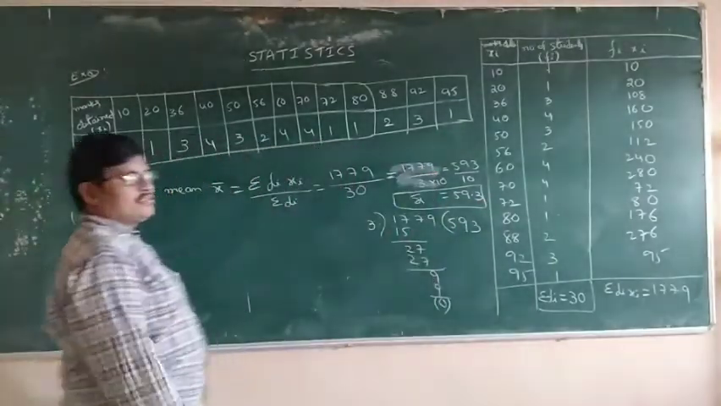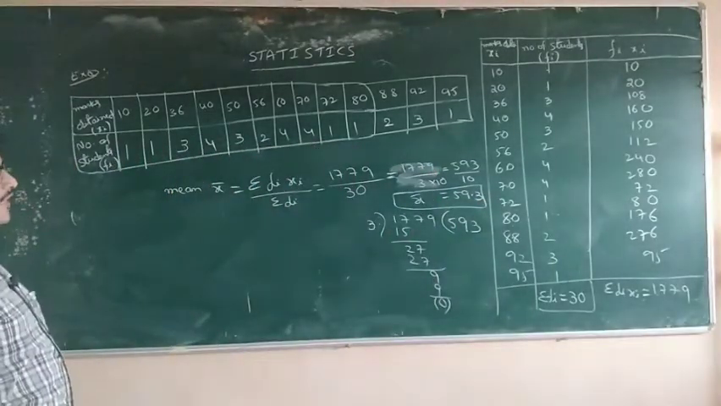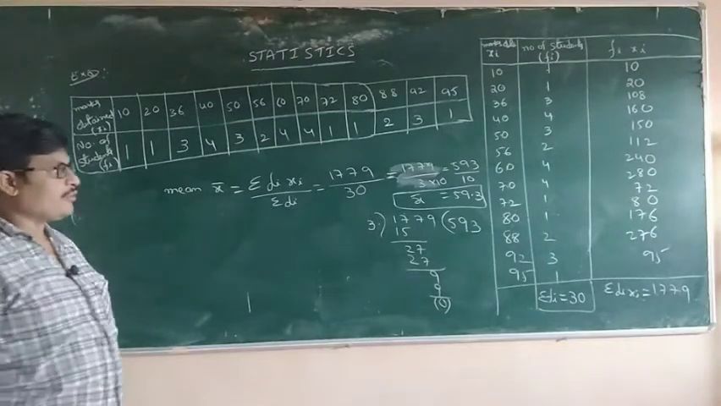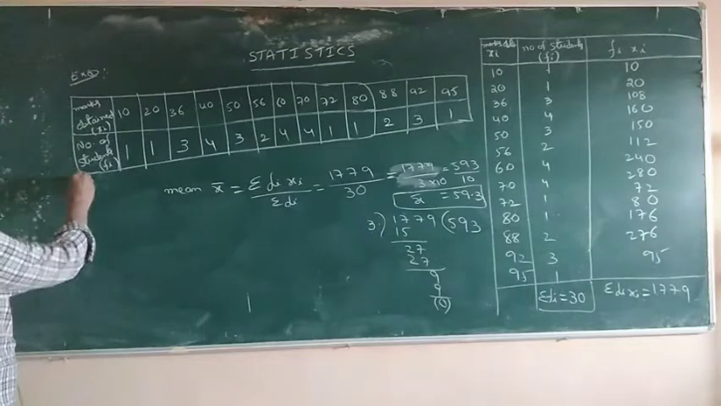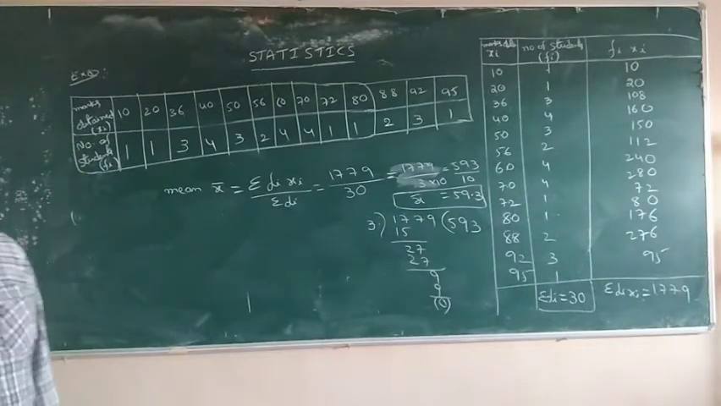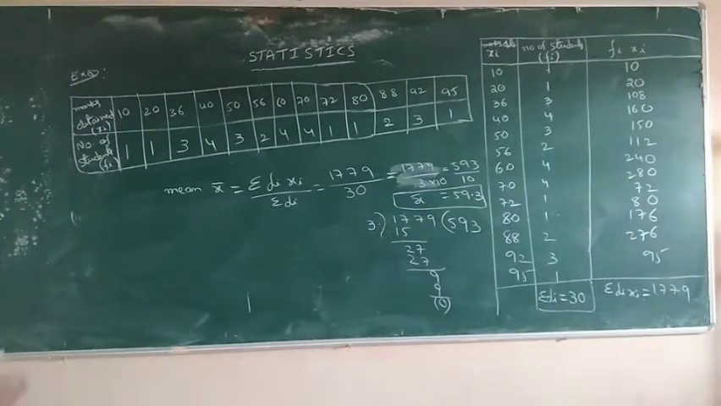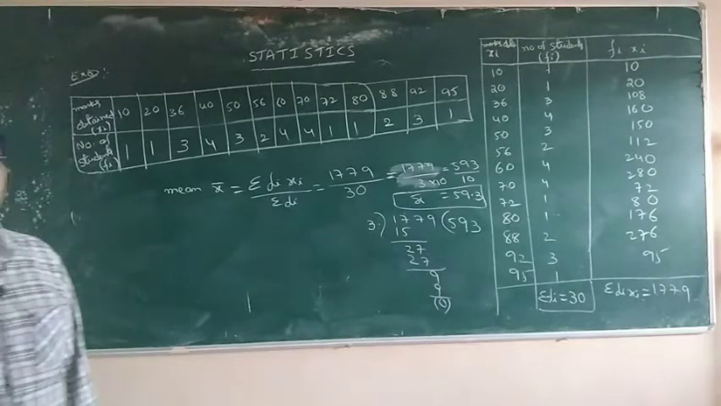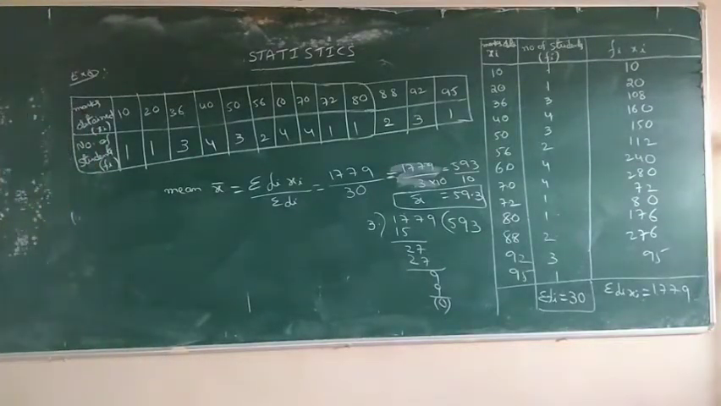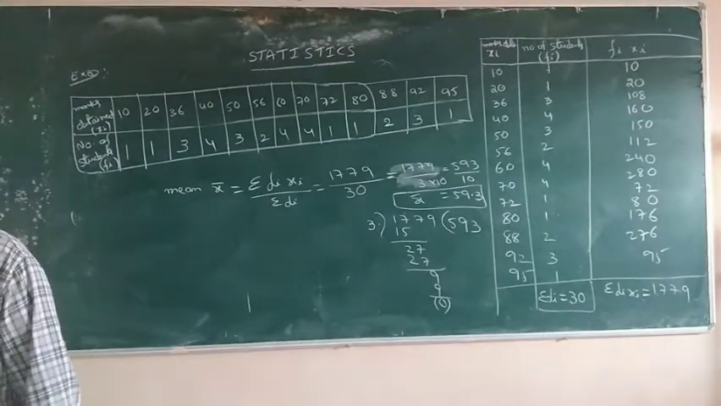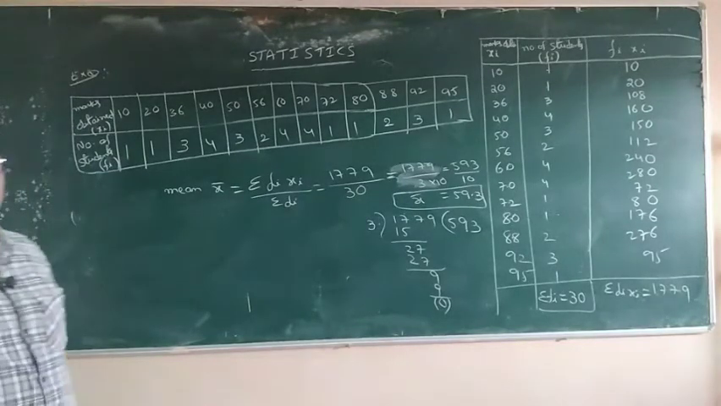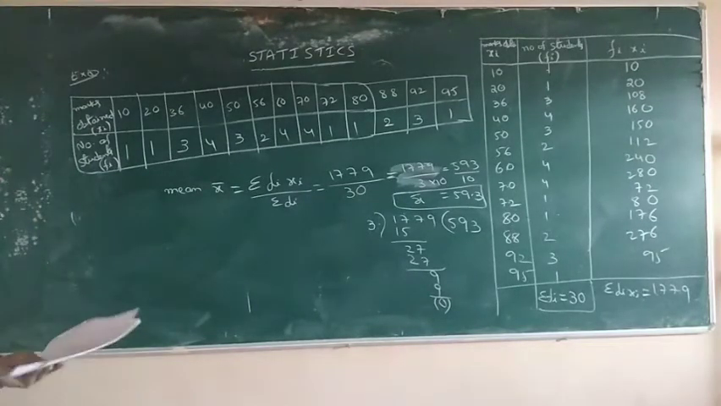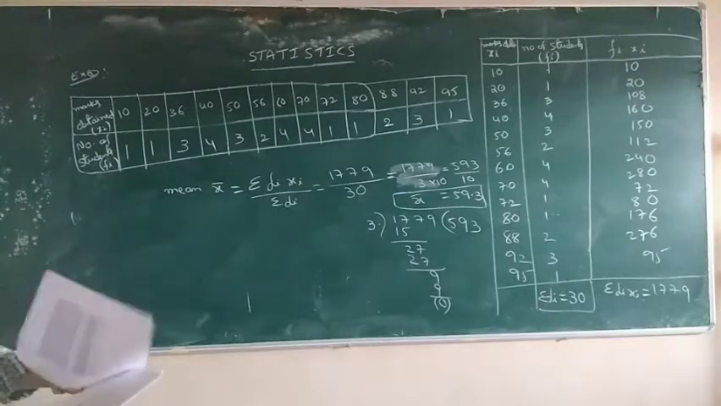So 59.3 is the mean. This is a discrete frequency distribution, with only observations and frequencies. Tomorrow I will explain the mean for continuous frequency distribution. Thank you.